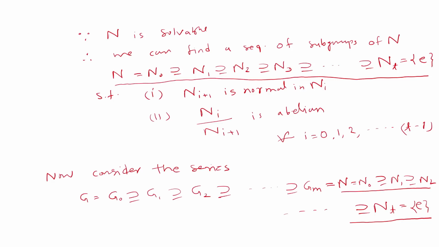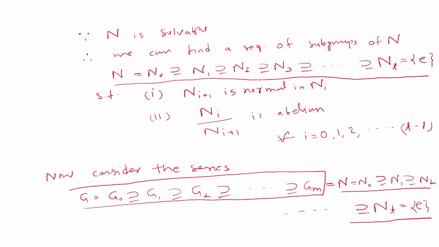And for this section, we can say it also satisfies these two criteria for being a soluble series. First, G1 is normal in G0.